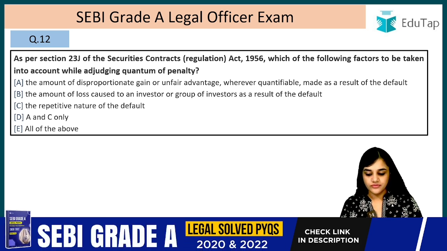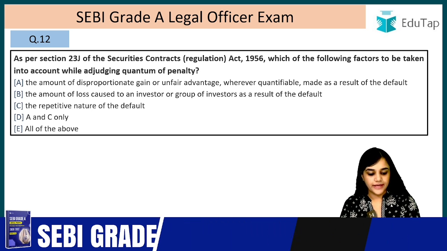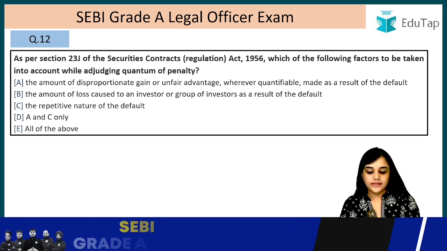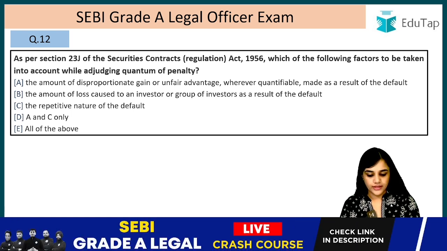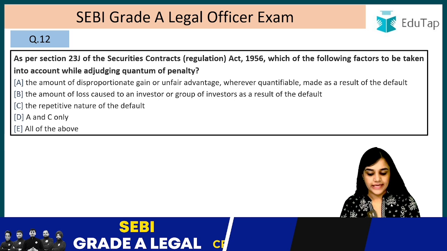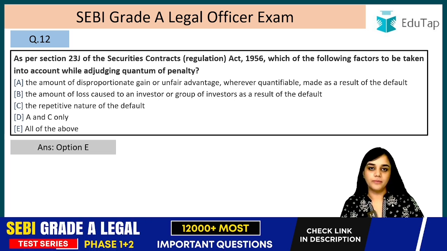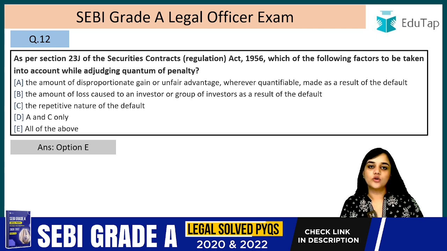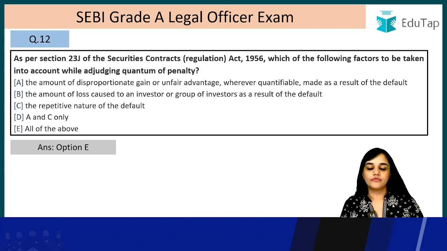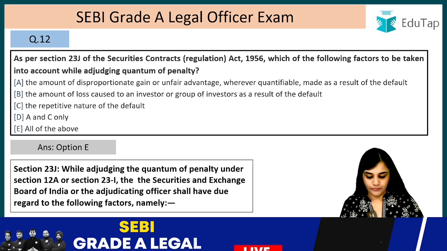We'll read the options first. The amount of disproportionate gain or unfair advantage, wherever quantifiable, made as a result of the default. The amount of loss caused to an investor or group of investors as a result of the default. The repetitive nature of the default. A and C only, all of the above. Answer is all of the above. All of these have to be taken into account while adjudicating the quantum of the penalty, right?